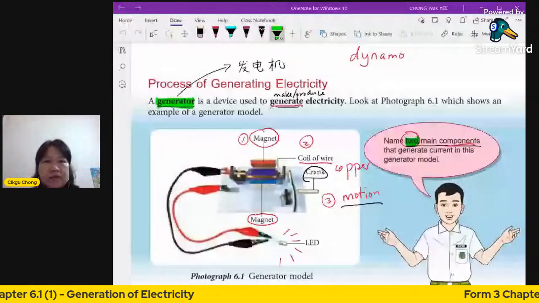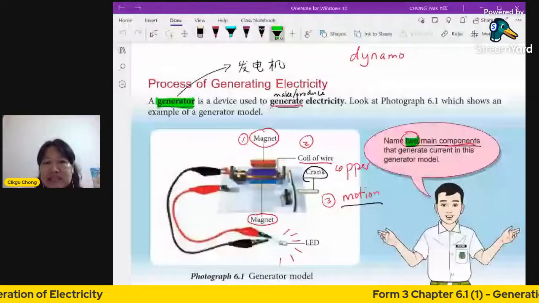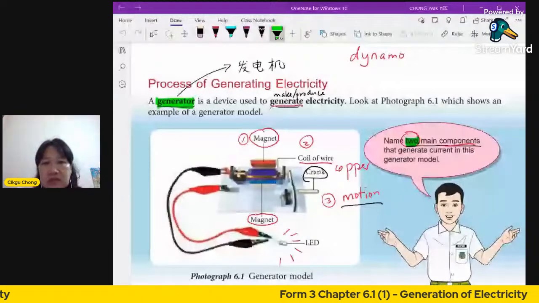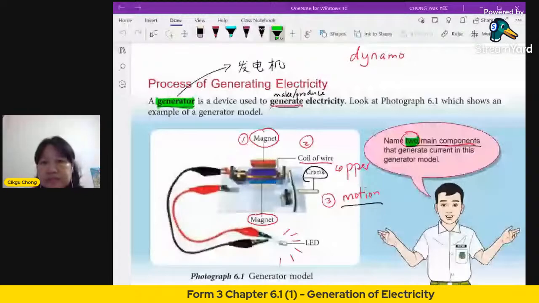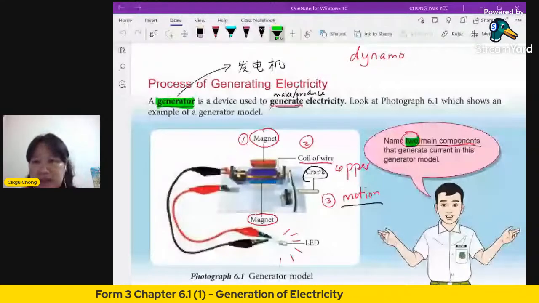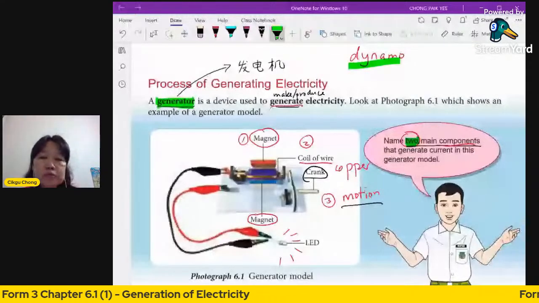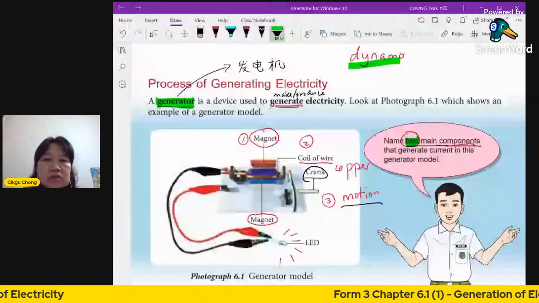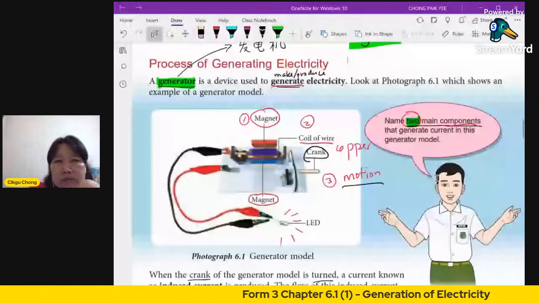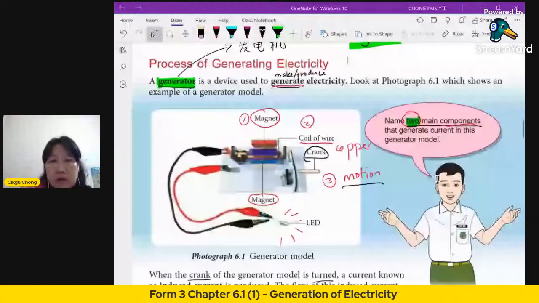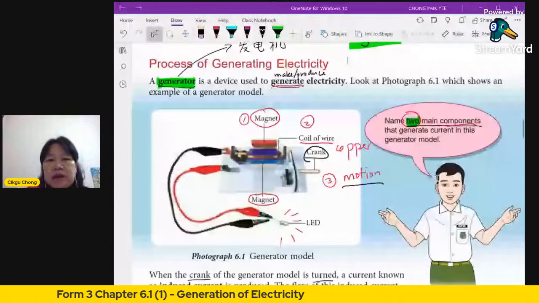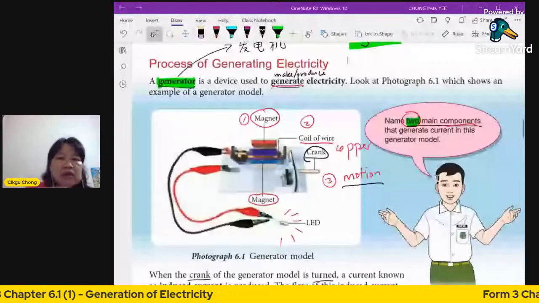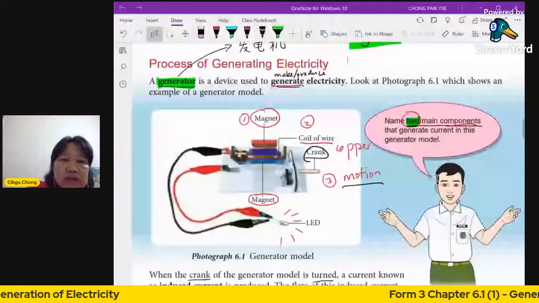So what is inside a generator? What makes it able to produce electricity? Okay, let's look at the interesting part. Now we're going to learn how to produce electricity. Okay, so first of all, you need two main components, two important parts. Without these two parts, you cannot make electricity. So what are the two parts? Okay, so number one here, you need a pair of magnets.